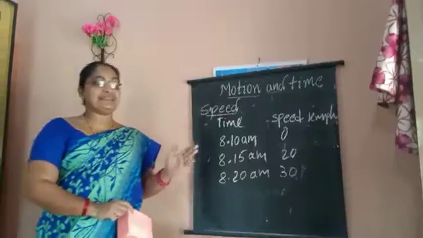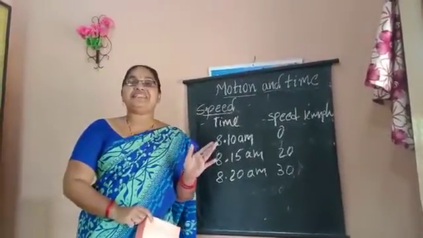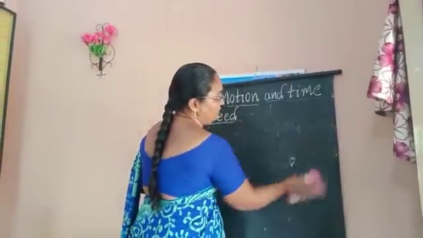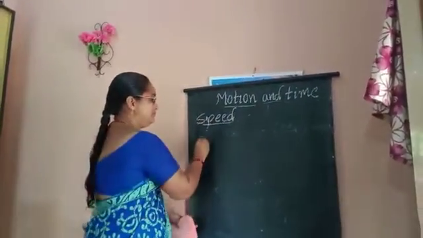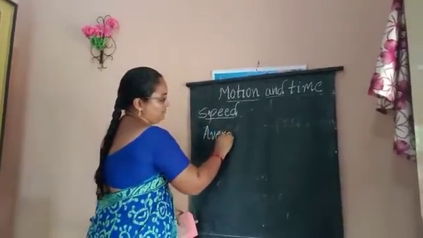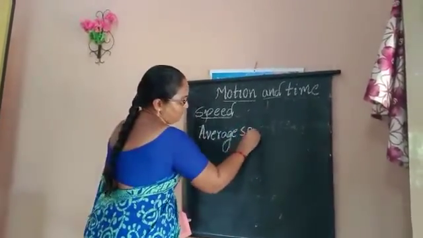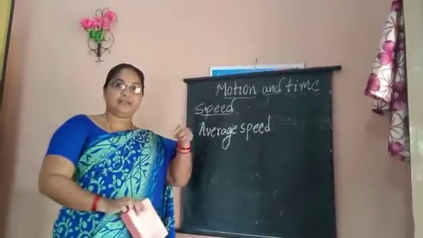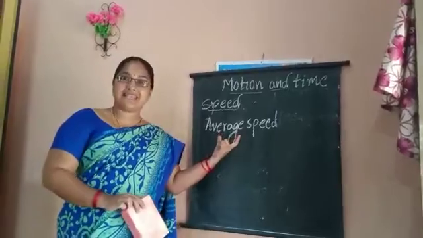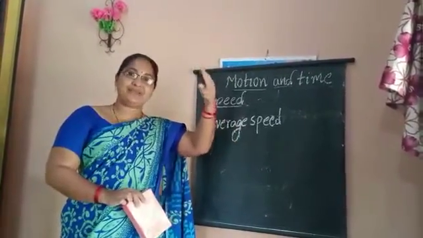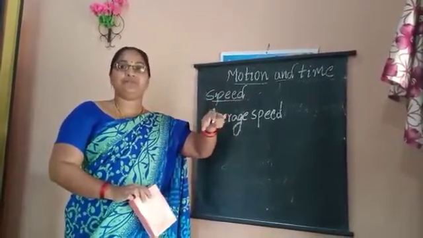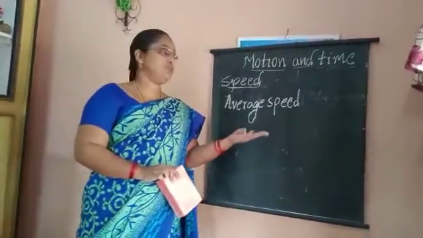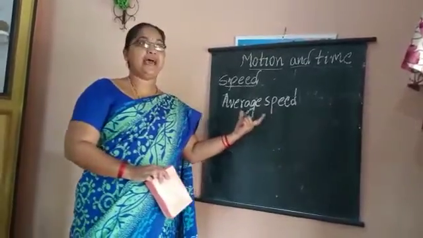So while calculating the speed, we must take the average speed. Why? Because the speed may not be the same in all the motions throughout the journey. So we must calculate the average speed.